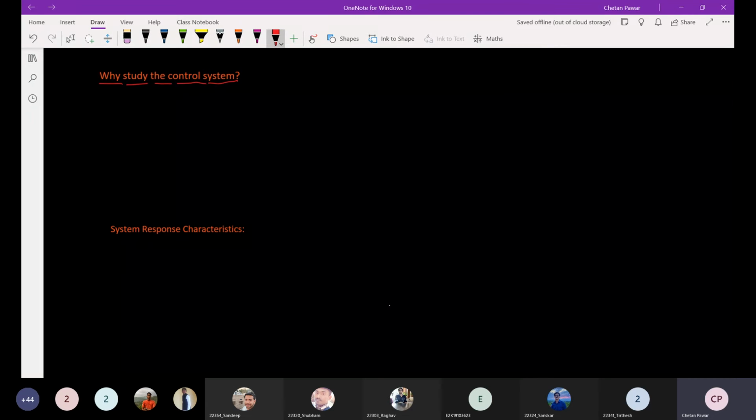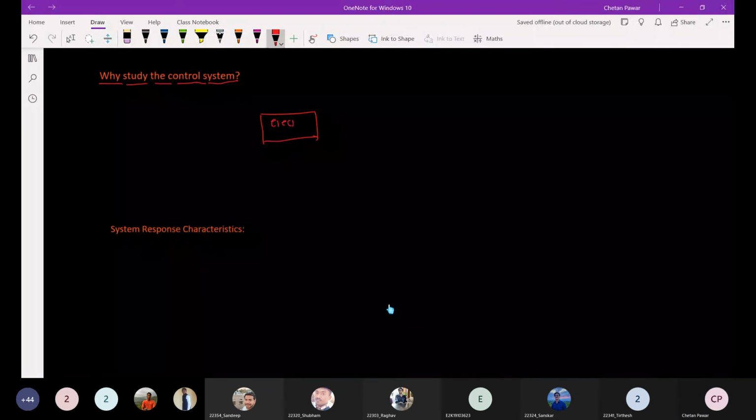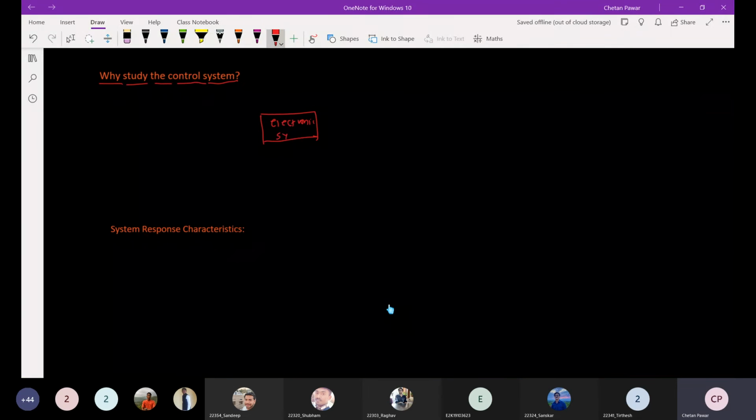So if you want to design that particular thing, for example, if I am designing a particular electronic system, one input will be there and an output will be there. So this is one type of control system, right? For example, I'm giving the input at 5 seconds, and I want the output to be just a minute.